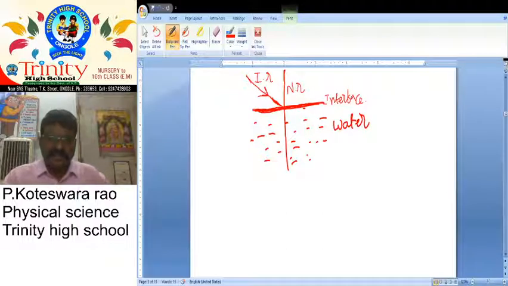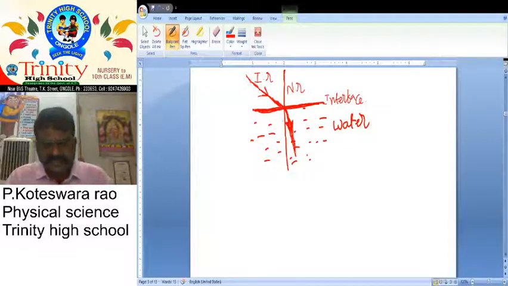So if a light ray travels from this medium and falls at a boundary or interface, what happens? It can bend towards the normal. Why is it bent?